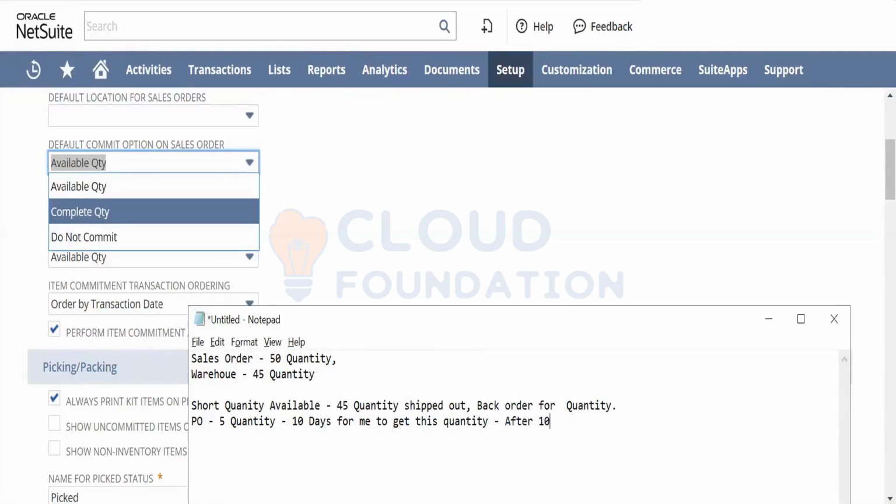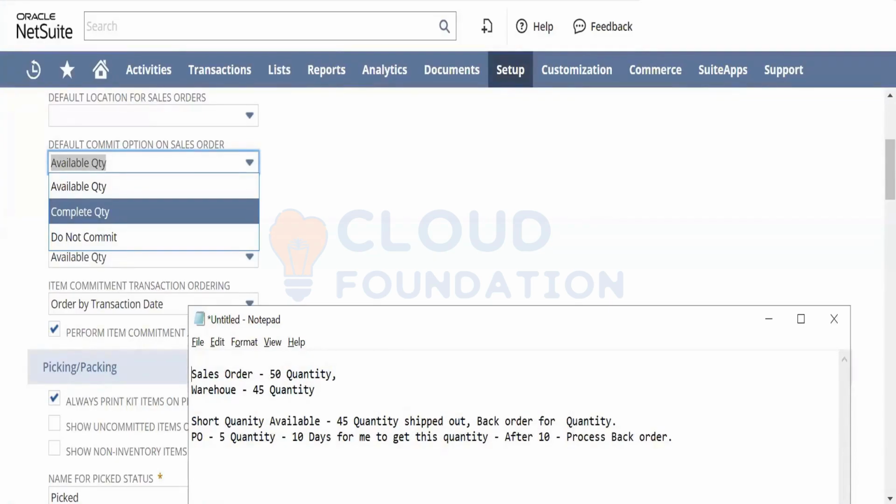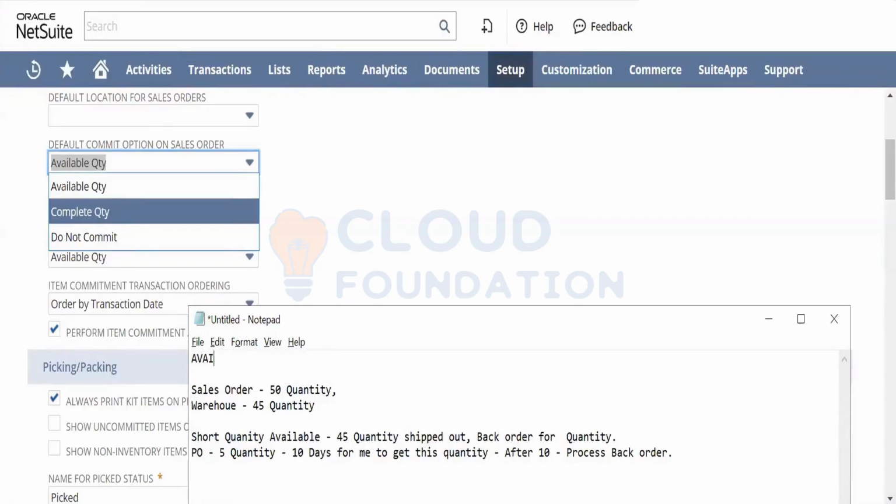After 10 days, you will be able to process the back order. This is the available quantity concept. Clear on this? Yes, clear. So this is called available quantity.